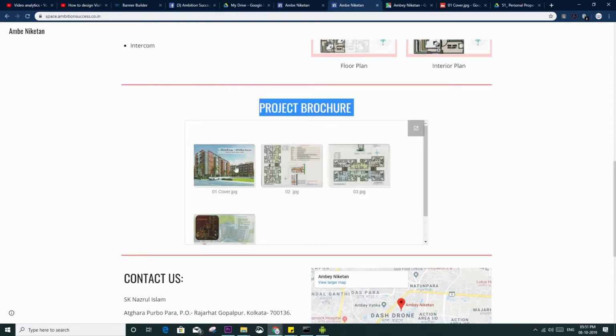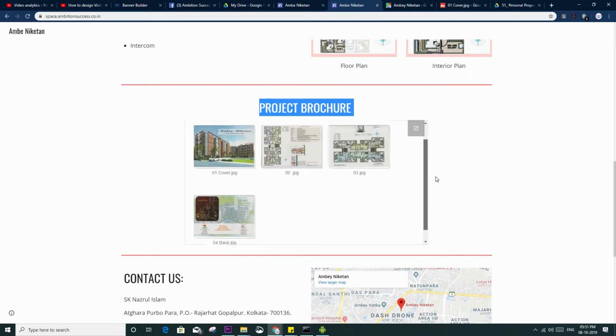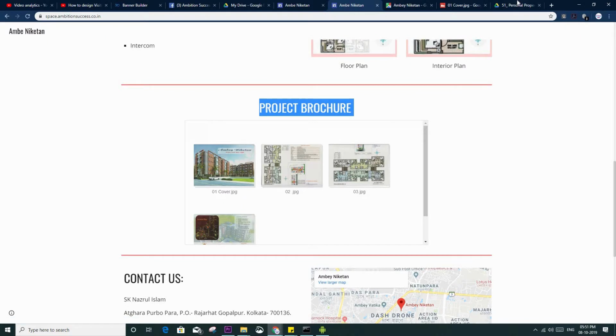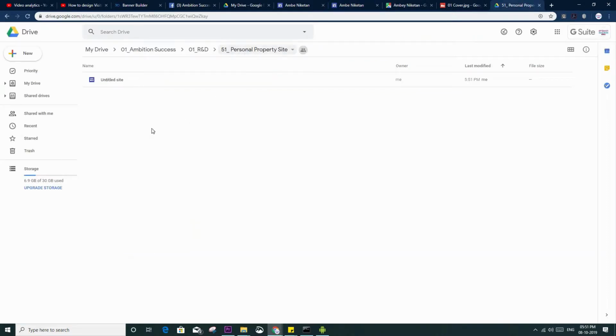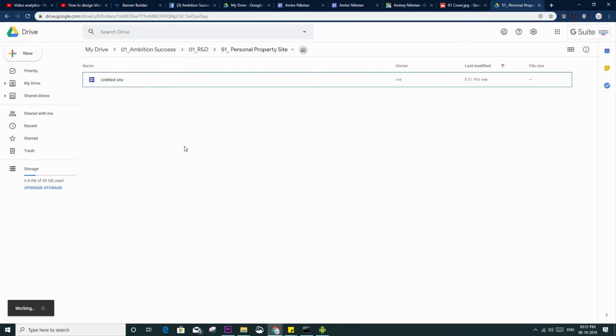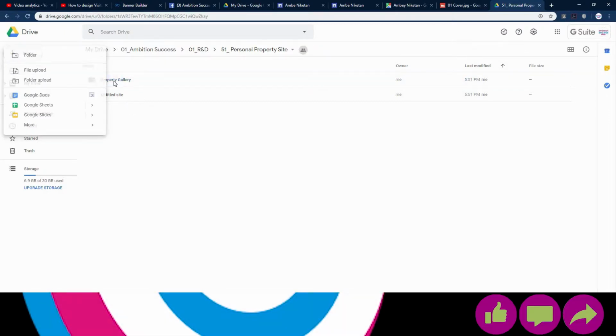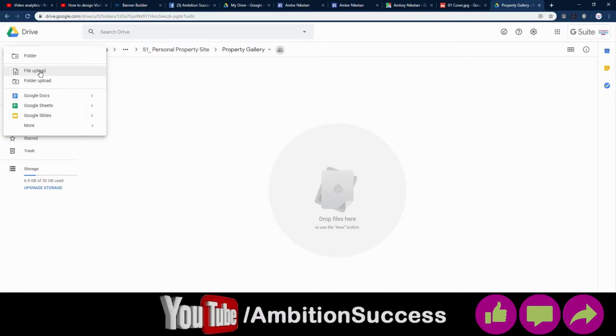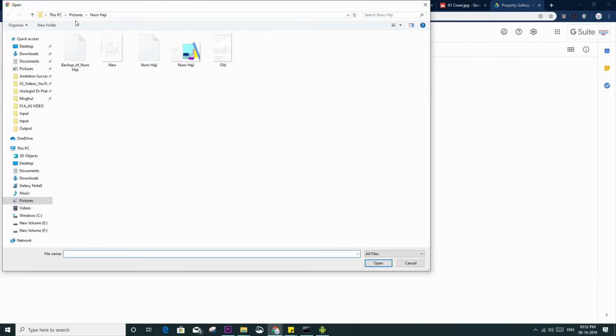Now how I have created this? This is a folder, see. So to do that, I will go to the drive where I had created. So you remember this. So here I will create a folder. And here what I will do, first I will go there and I will upload files.